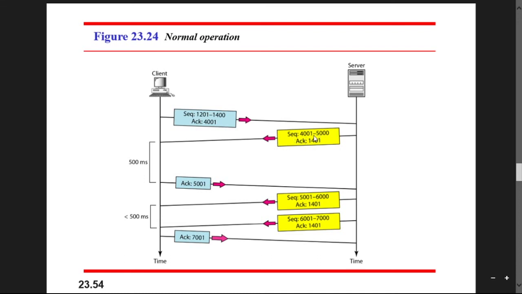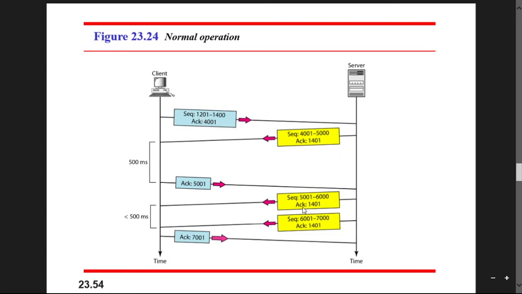The sequence number and acknowledgement are also sent by the server, and after this time period of 500 milliseconds, it can send the acknowledgement ACK 5001 to the server, and the server also sends the acknowledgement 1401, because you are sending the sequence numbers 1201 to 1400.